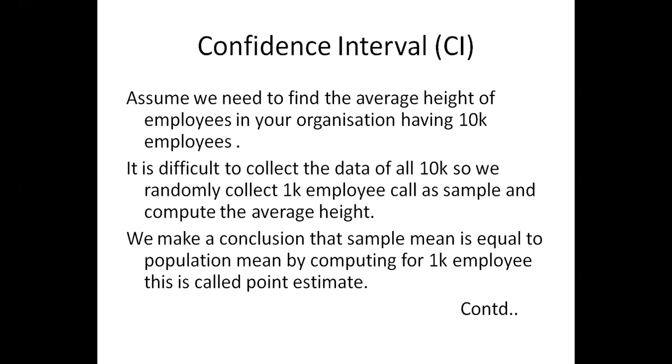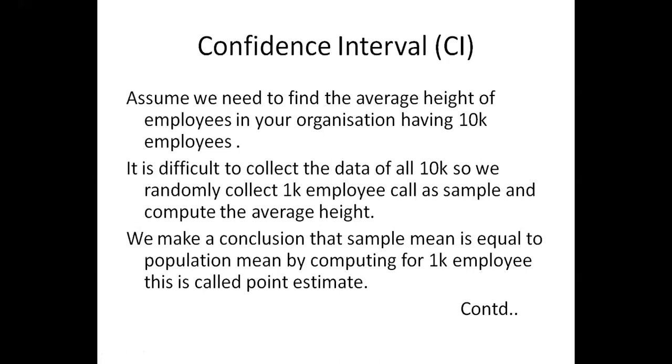This part comes under inferential statistics. We make a conclusion that the sample mean is equal to the population mean by computing for 1,000 employees. This is called a point estimate. You can't give the actual data for all 10,000 employees. If that is not possible, you take 1,000 employees at random, conduct an experiment, and say that it holds good for the 1,000, and it also holds good for the 10,000 people. This is the inference you are giving, a part of inferential statistics. This analysis is called point estimate analysis.